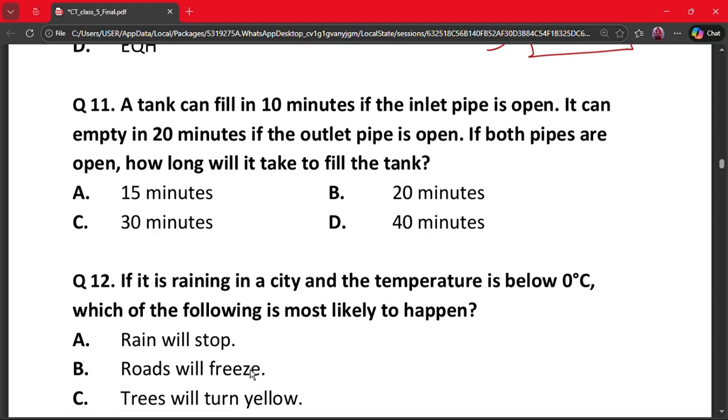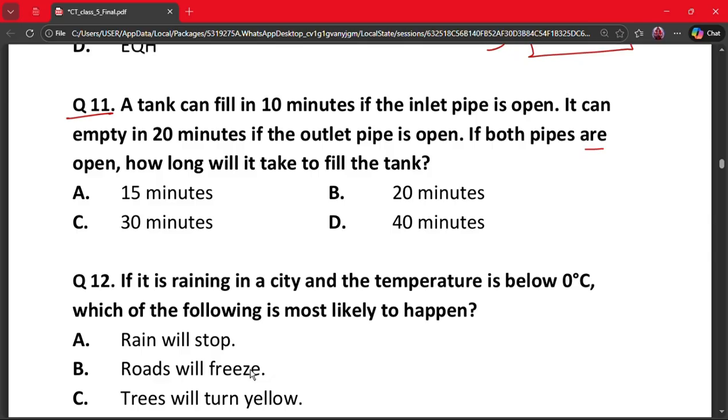Next question is question 11th. A tank can fill in 10 minutes if the inlet pipe is open. It can empty in 20 minutes if the outlet pipe is open. If both pipes are open, how long will it take to fill the tank? A. 15 minutes, B. 20 minutes, C. 30 minutes, and D. 40 minutes.